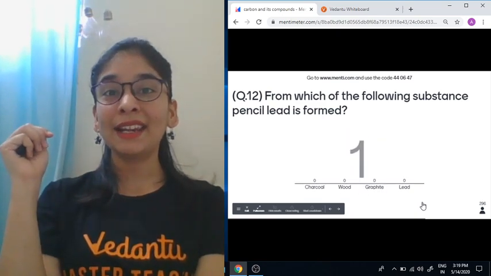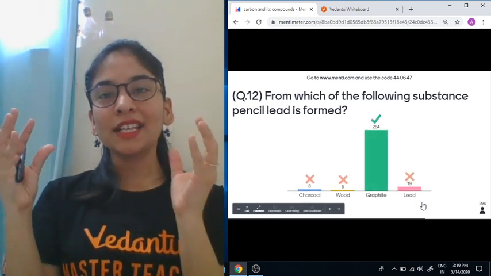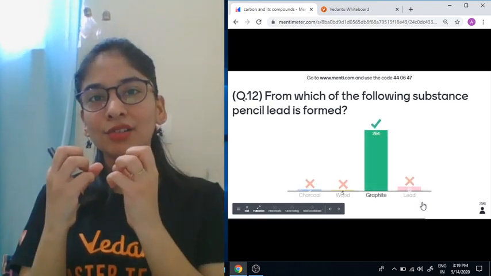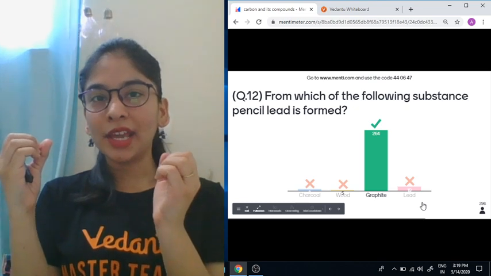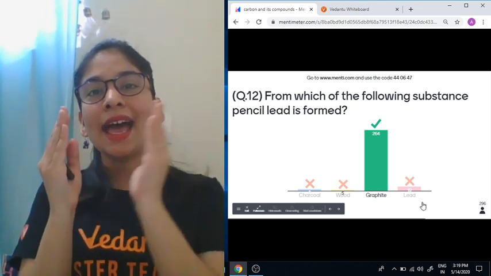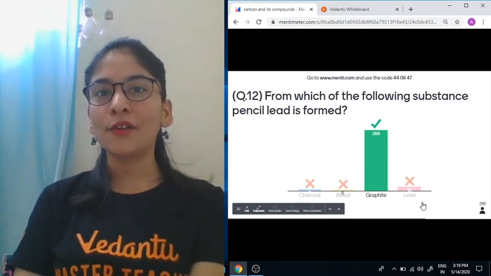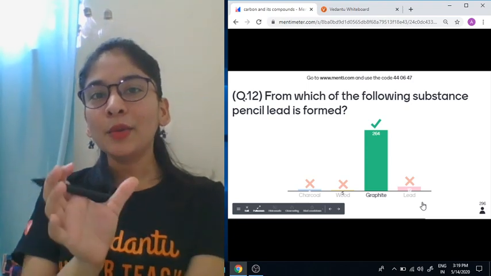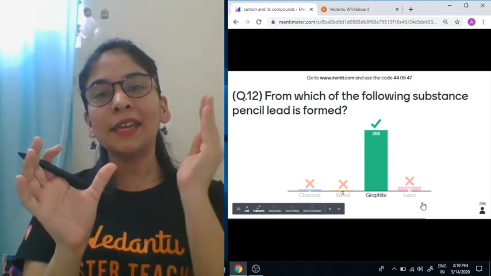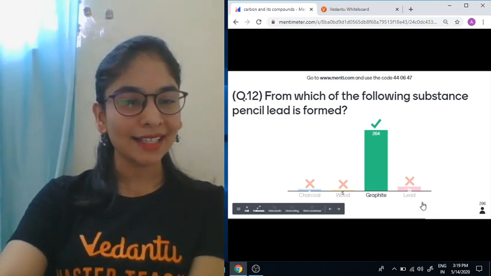Dative bond is basically one of the types of covalent bond. Okay, students? Covalent bond is made up of basically sharing of electrons. Dative is that kind of sharing in which one atom will completely give its electrons to the other and they will be shared by both. So dative bond is that kind of covalent bond. Sharing will be done by both but given by only one element. All right, wonderful, my students.